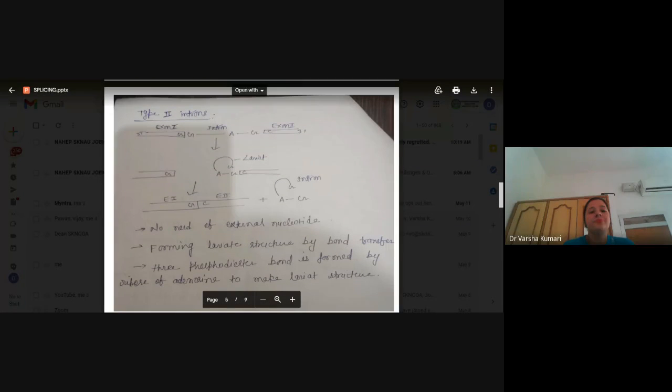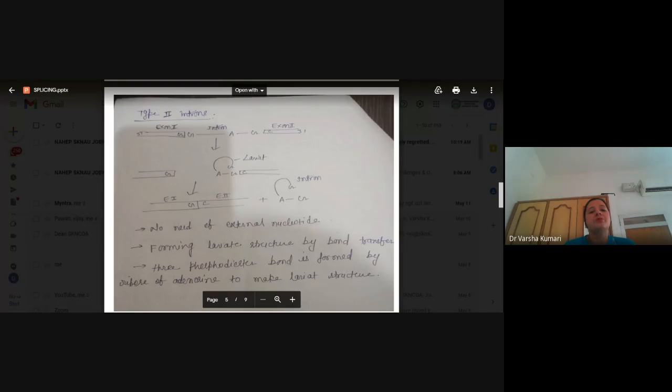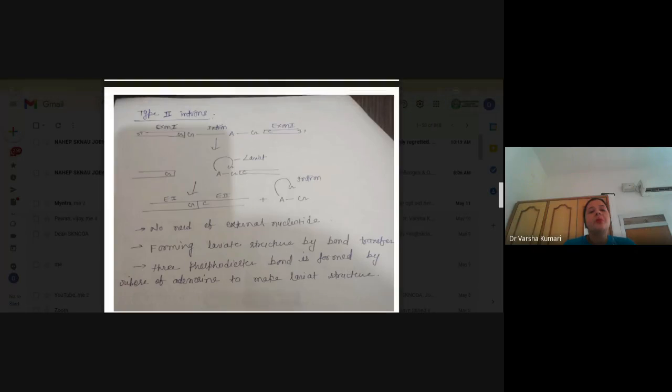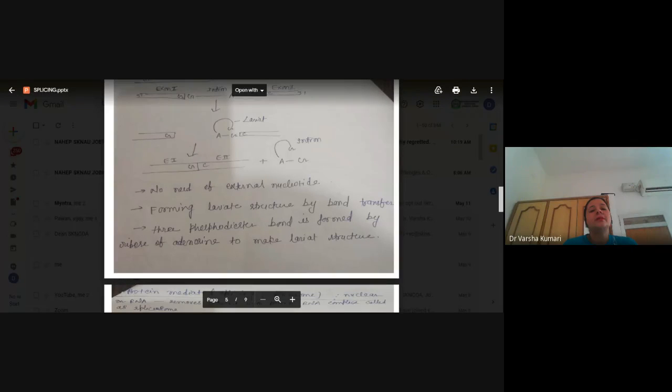Then coming to the type 2 intron. Here again there is one intervening intron in between two exons that should be removed, and that will be bounded by G on one side and AG on the other side. Here no extra GTP is required, no ATP, no energy bonding is required, but this intron automatically forms a lariat structure.